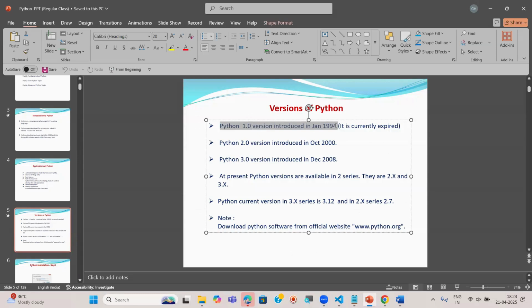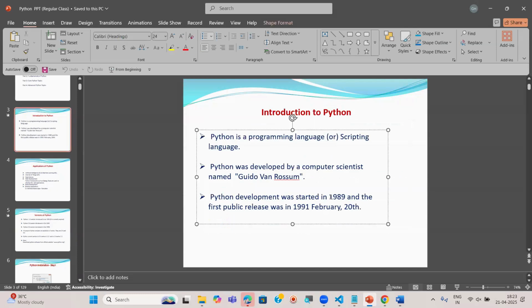January 1994. I said Python development started when they started development in the year of 1989. And the first public release doesn't mean it's the first version. Any version has trial versions or alpha and beta versions. So people are going to use those versions and they will give their suggestions also. Based on that, the developers are going to take the decisions. They will take the comments of the people or users and then release the first version.